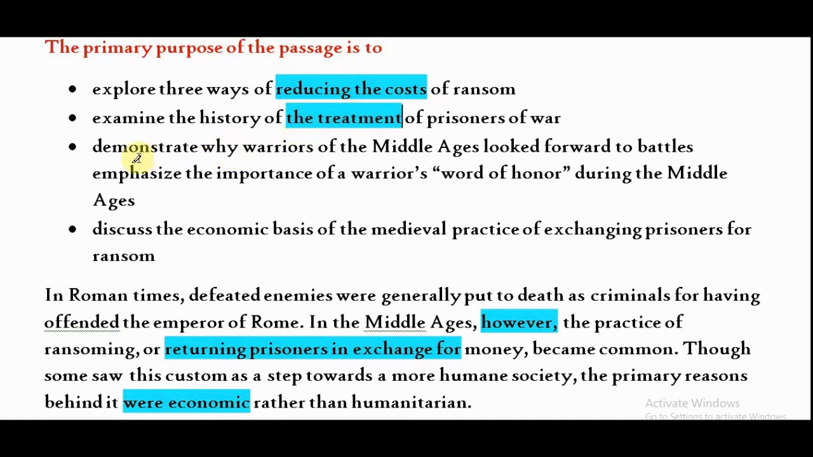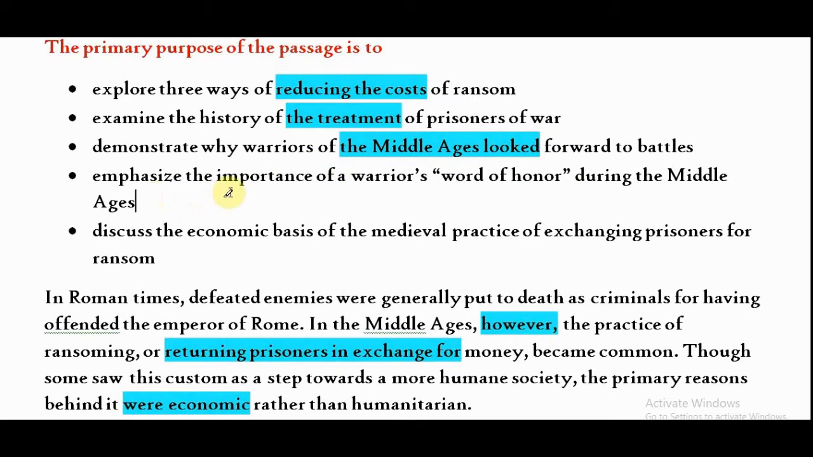So option B out. C says, demonstrate why warriors of the Middle Ages looked forward to battles. So it is talking about fighting. Option C out. Option D emphasizes the importance of a warrior's word of honor during the Middle Ages. Again out of scope. Now option E, discuss the economic basis of the medieval practice of exchanging prisoners for ransom, the keyword that we have taken. So E is the best option.